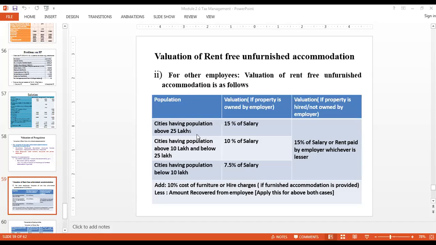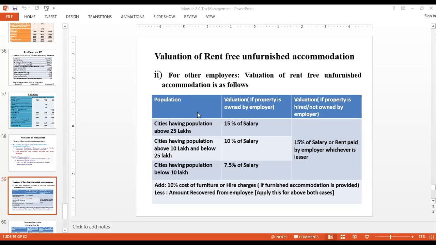I repeat, if you are a private employee and your employer is providing a rent-free unfurnished house to you, in such case, how do we determine the valuation of this particular benefit? The first criterion is to check the population of that particular city according to the 2011 census.